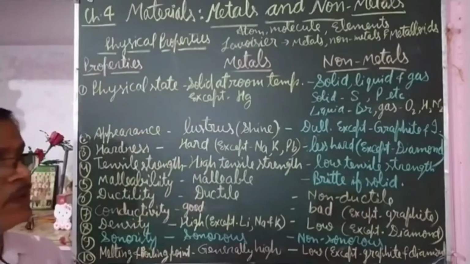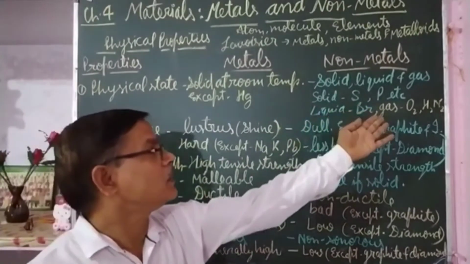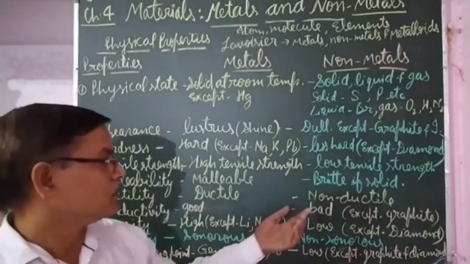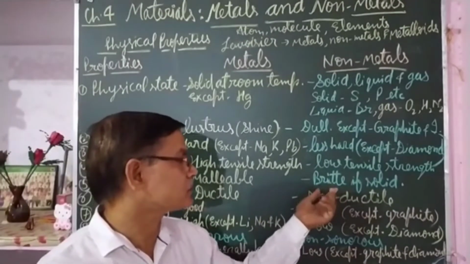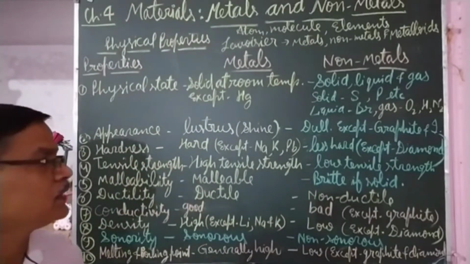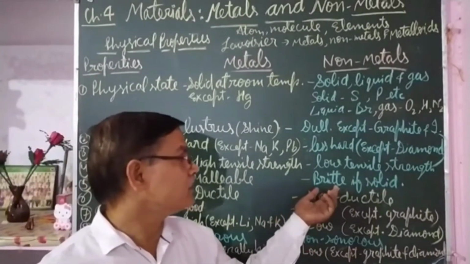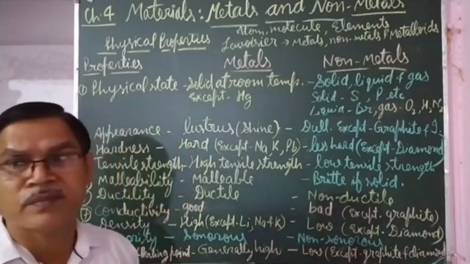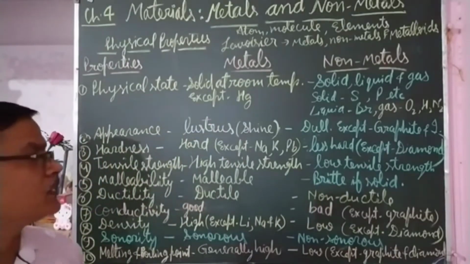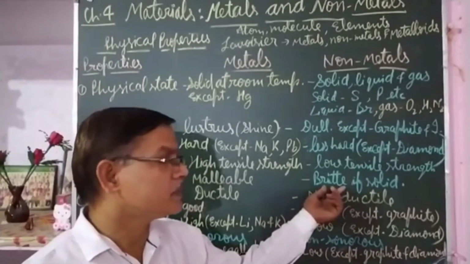If they are in a gaseous or liquid state, then this does not apply, because they are already in a liquid or gaseous state, so they cannot be beaten. But if they are in a solid state and are beaten, they will break into pieces. They will not change into sheets, which means they are not malleable; they are brittle in nature.